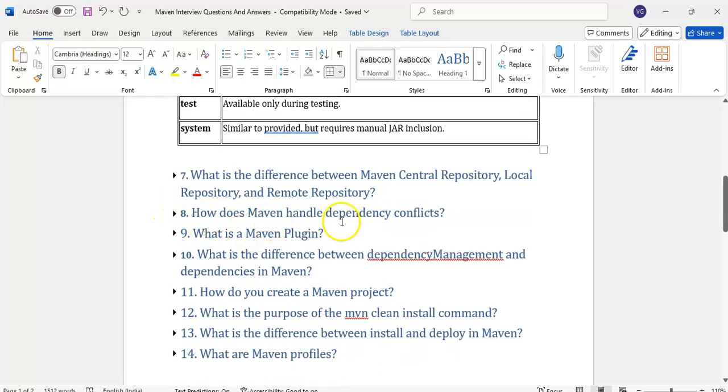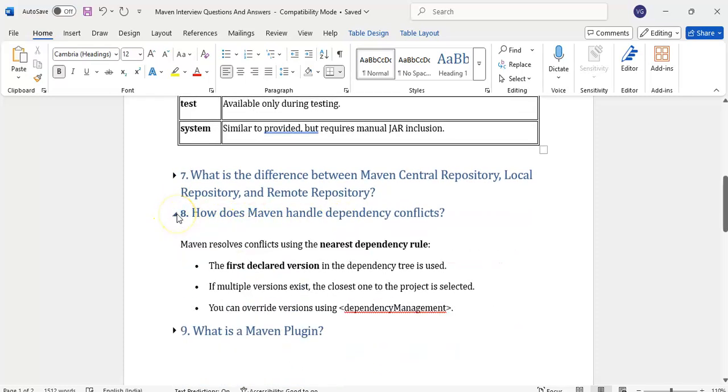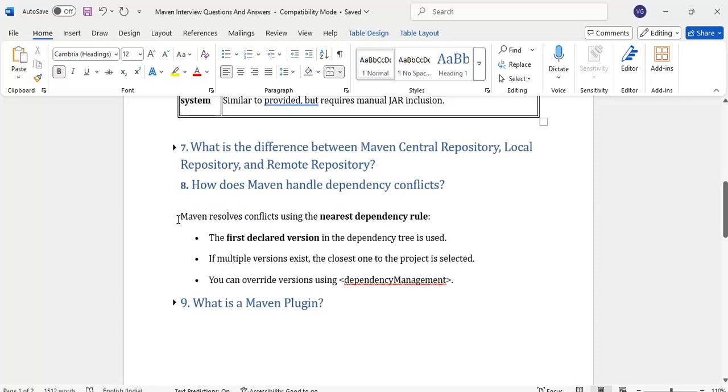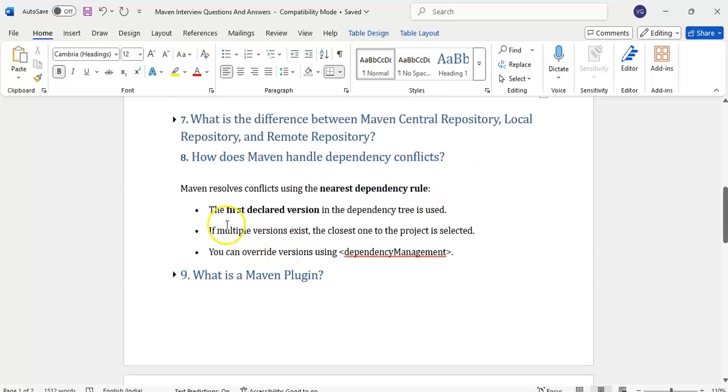How does Maven handle dependency conflicts? Maven resolves conflicts using the nearest dependency tree, the first declared version in the dependency tree.